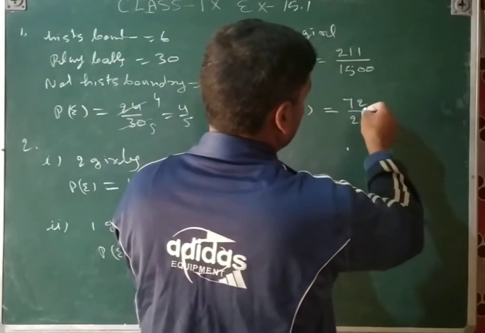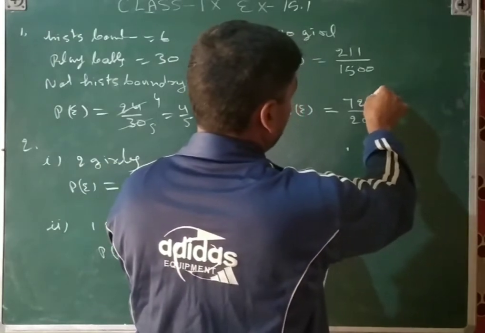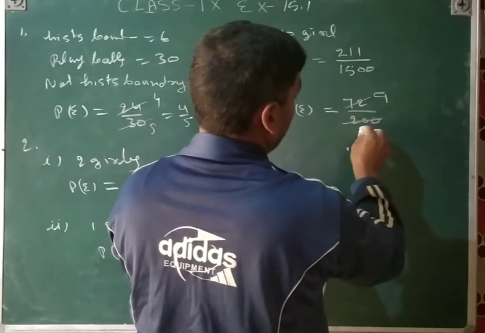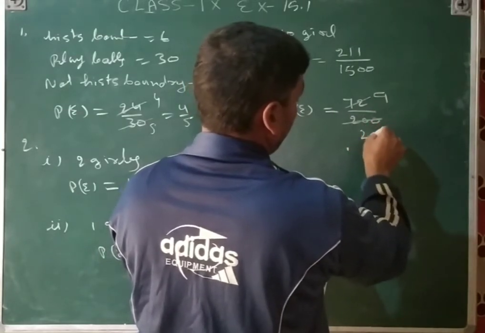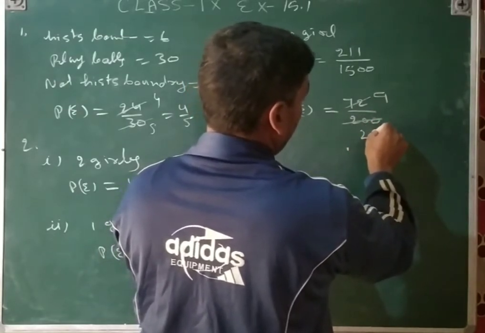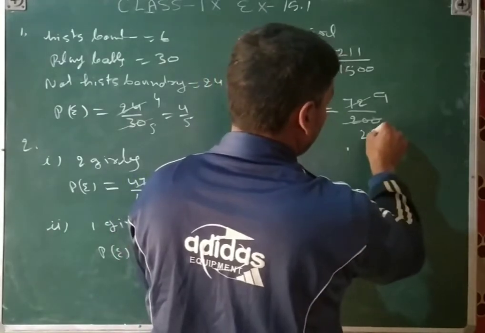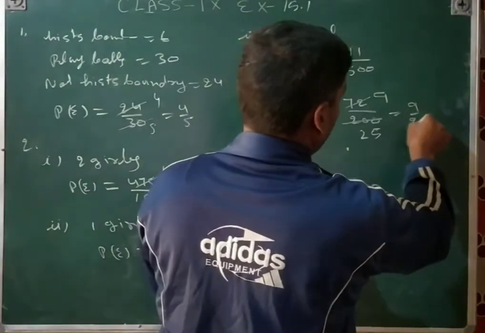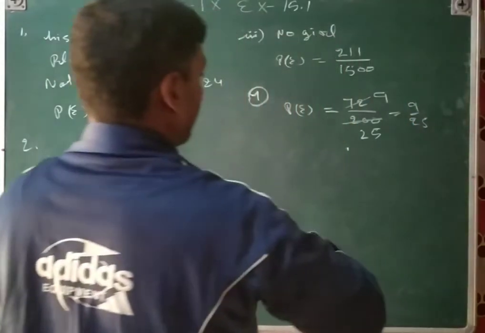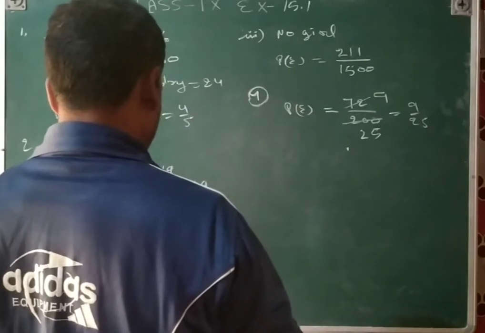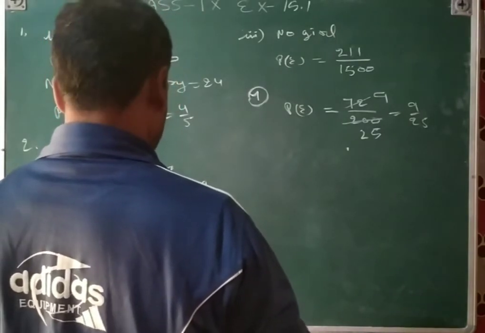So by the cancellation, 8 9 ja 72, 8 25 ja 200, so that is 9 upon 25.